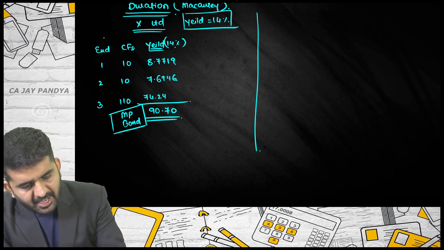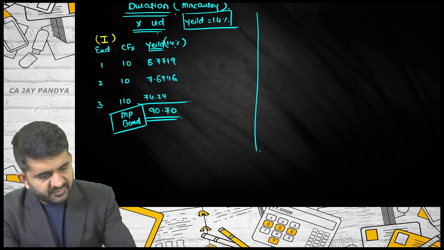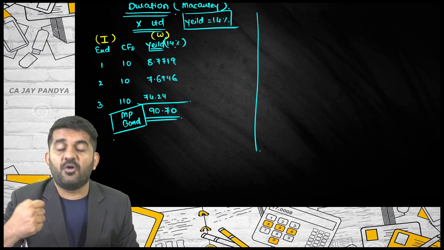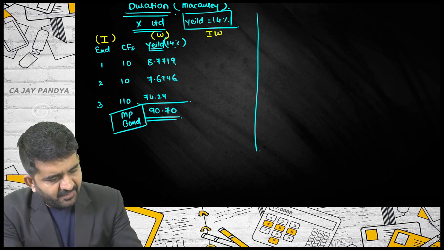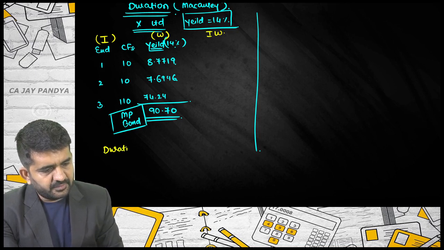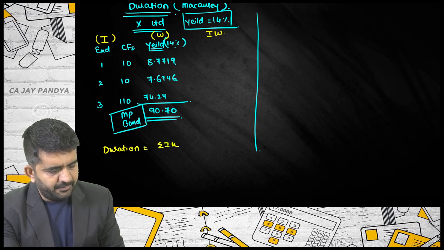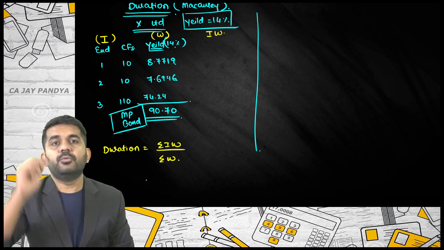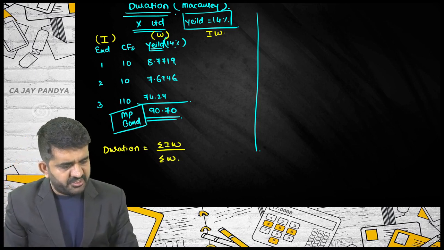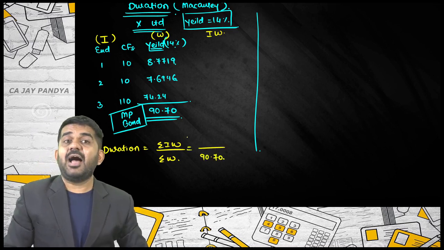I am taking this as I, 1, 2, 3, and this as W, present value of cash flow of each year, and I am finding out IW, and I will be finding out Macaulay's duration by sigma IW divided by sigma W. Sigma W is 90.70. What is IW? Let me find out.